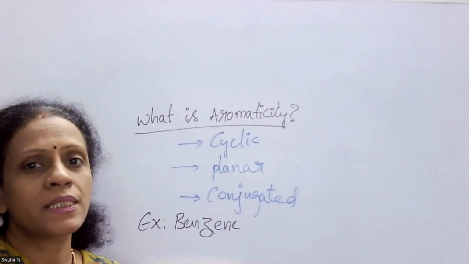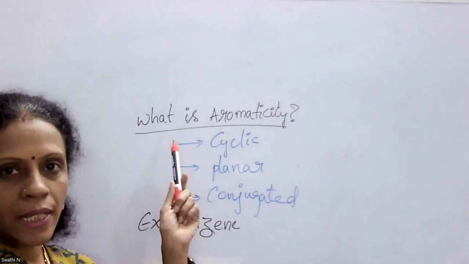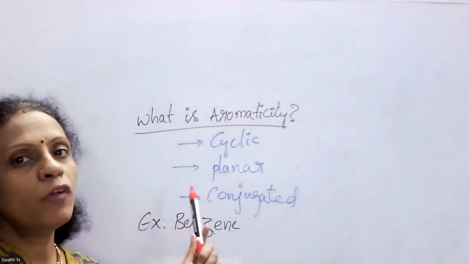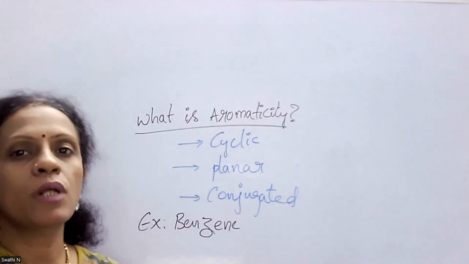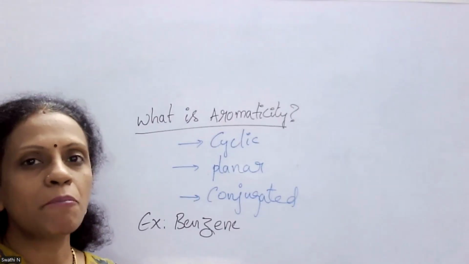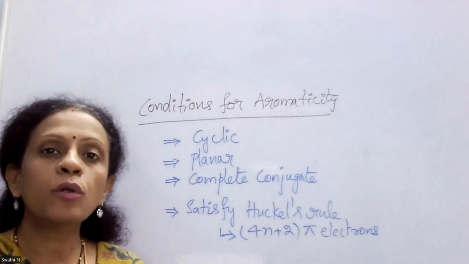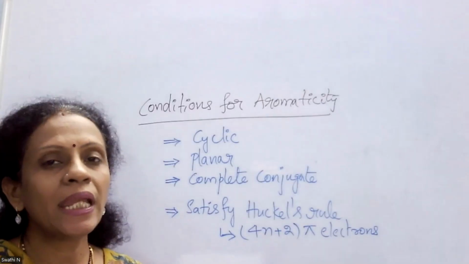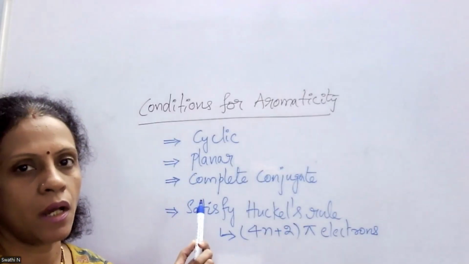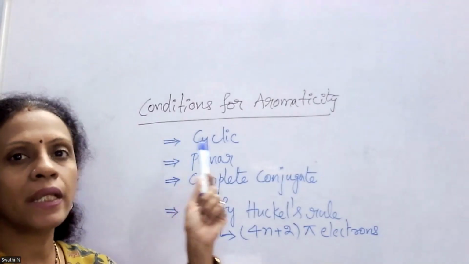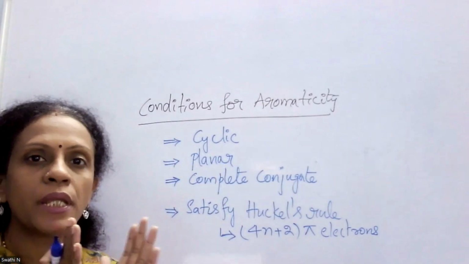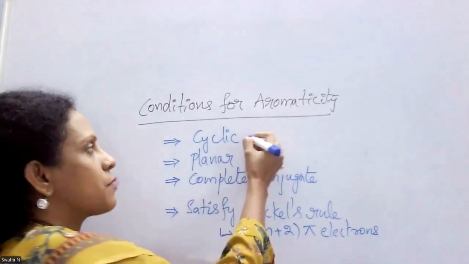So what is aromaticity? Aromatic compounds are cyclic, planar, and fully conjugated molecules, and they show exceptional stability due to delocalization of electrons. The best example is benzene. In order to call any compound an aromatic compound, it should meet certain criteria. The first important condition is the molecule should be cyclic in nature. That means the molecule should exist in the form of a cyclic ring structure.